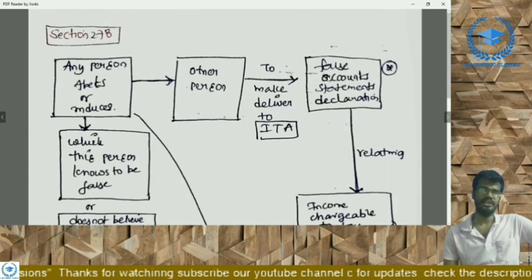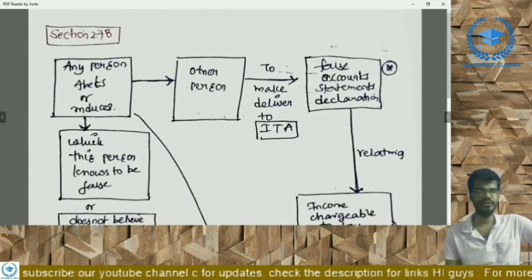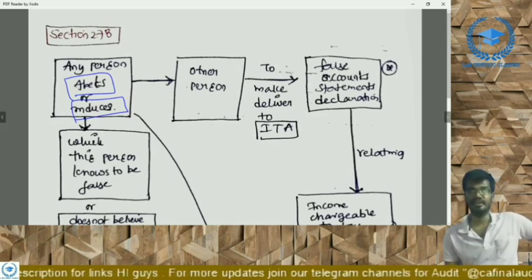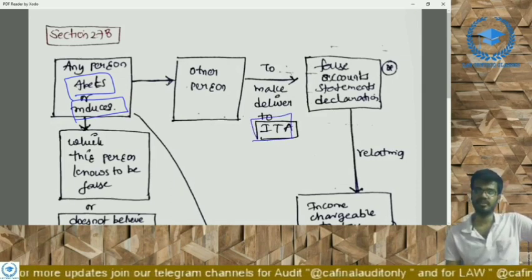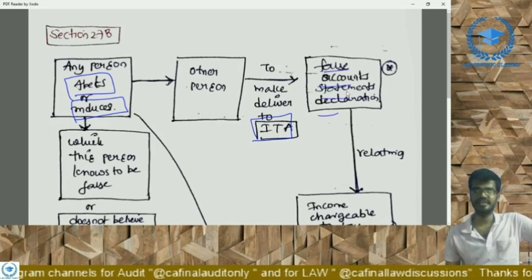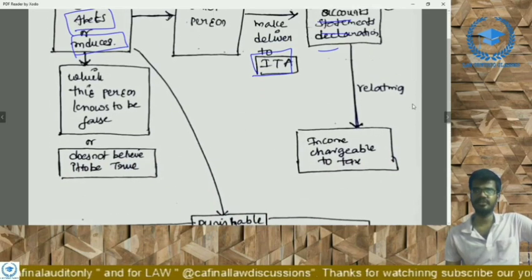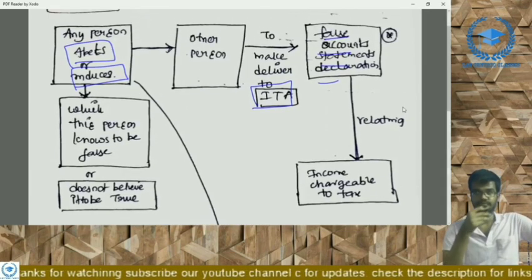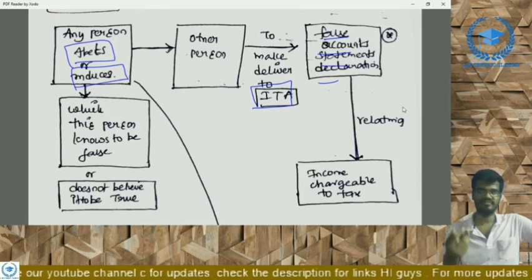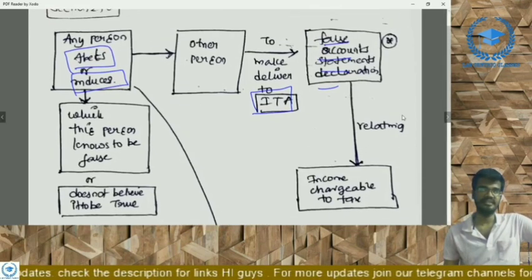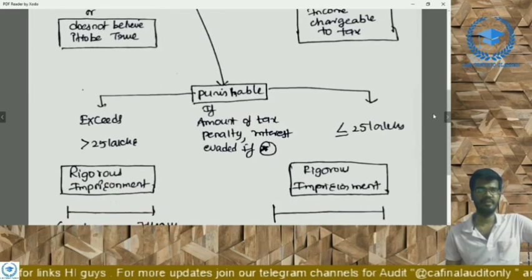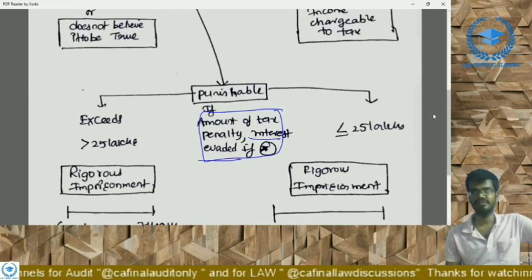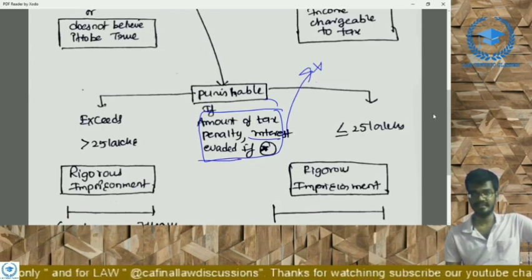278. 278 says if any person abets or induces any other person to make and deliver to the income tax authorities false accounts, statements, declarations relating to income chargeable to tax. If any person is abetting or inducing or forcing another person to make and deliver to the income tax authorities false documents relating to income chargeable to income tax, then the person who is inducing is liable for punishment. If the amount of tax, penalty, interest evaded because of these false particulars, right? Tax is there, penalty is there, interest is there.